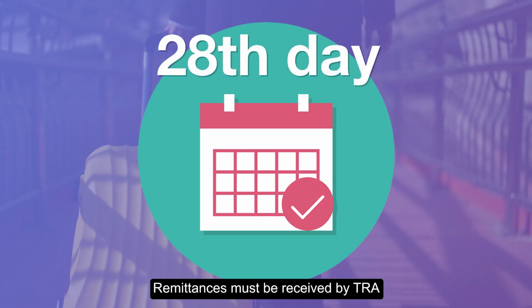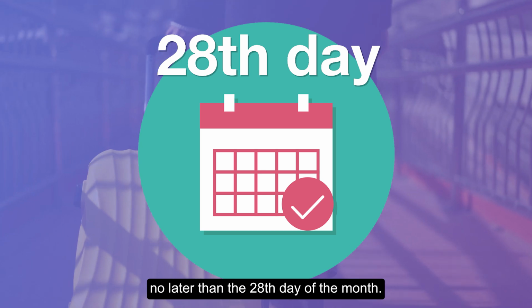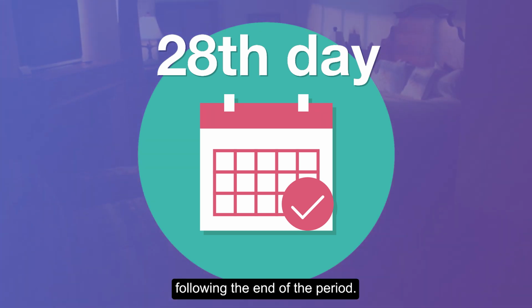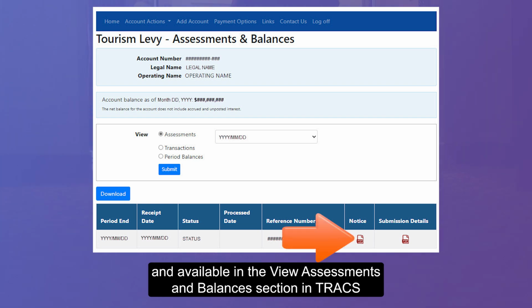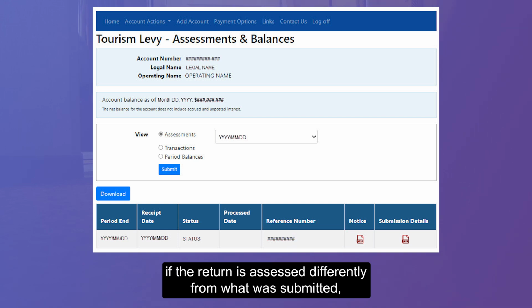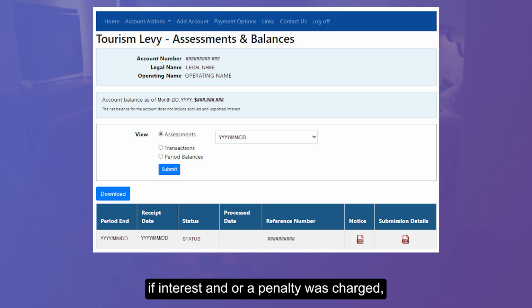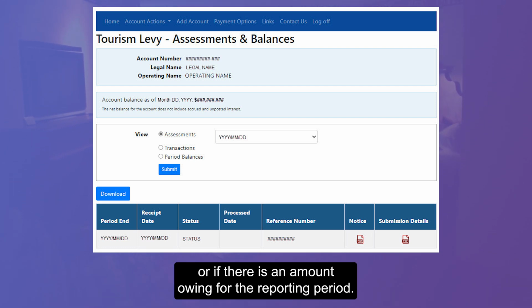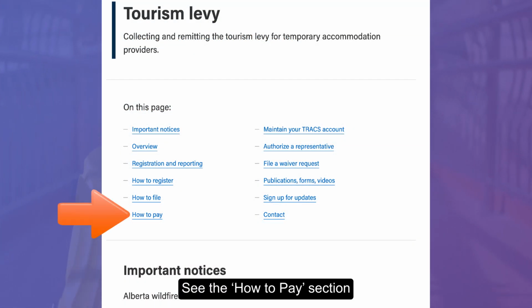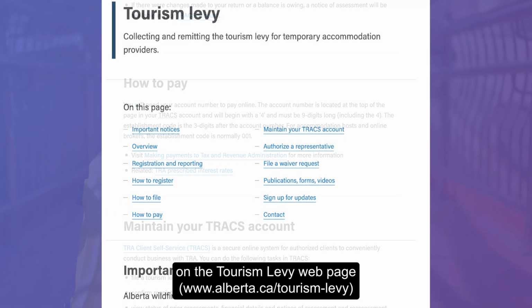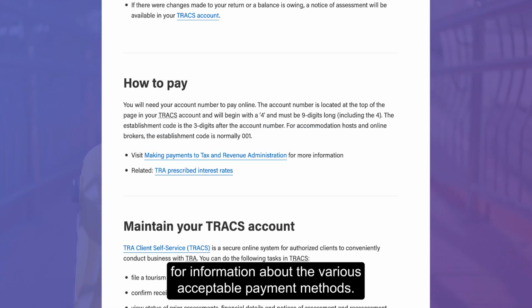Remittances must be received by TRA no later than the 28th day of the month following the end of the period. A notice of assessment will be issued and available in the View Assessments and Balances section in Trax if the return is assessed differently from what was submitted, if interest and/or a penalty was charged, or if there is an amount owing for the reporting period. See the How to Pay section on the Tourism Levy webpage for information about the various acceptable payment methods.